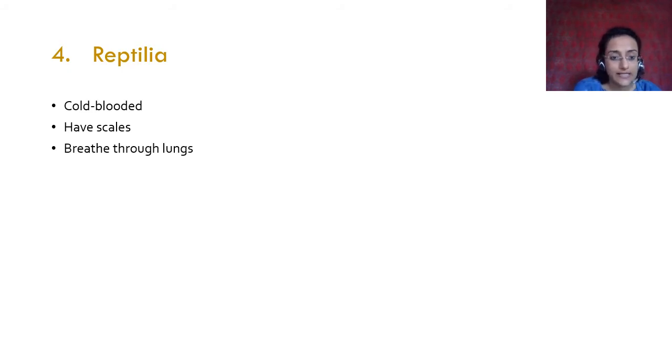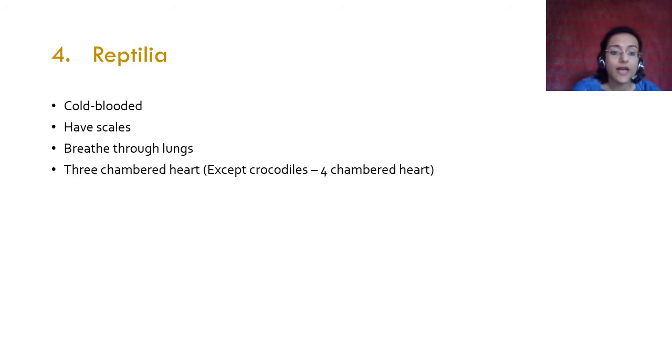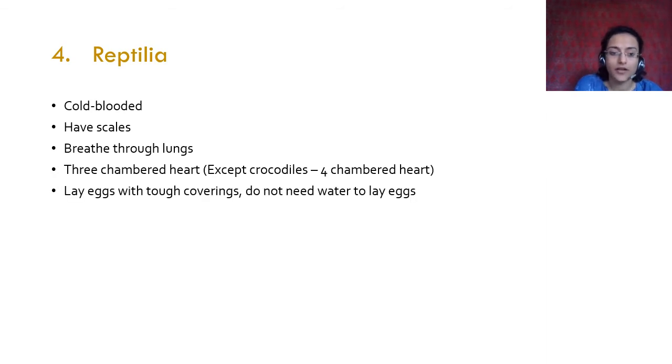They have scales. They breathe through lungs. They have a three-chambered heart, except crocodiles, which have a four-chambered heart. So fish had two, amphibians and reptiles have three-chambered heart, except crocodiles, which have a four-chambered heart. They lay eggs with tough covering. That is why they do not need water to lay eggs.